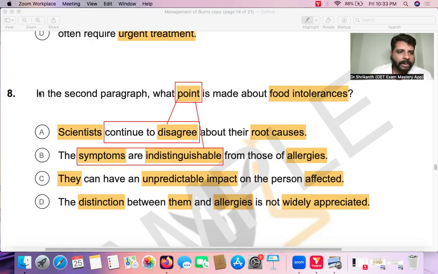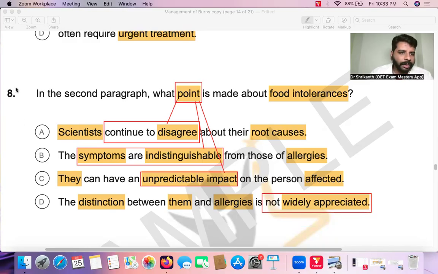What's the verb in answer option C? They can have an unpredictable impact. That is, the impact is completely unpredictable, and that is the point over here. And finally, the distinction between them is not widely appreciated. Now you see over here, not widely appreciated.